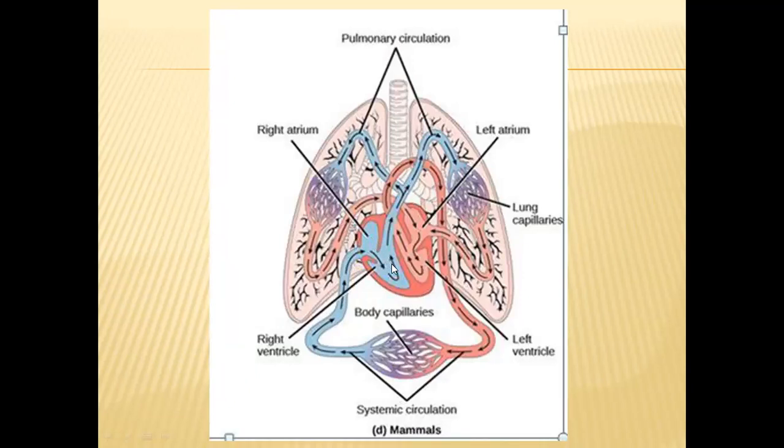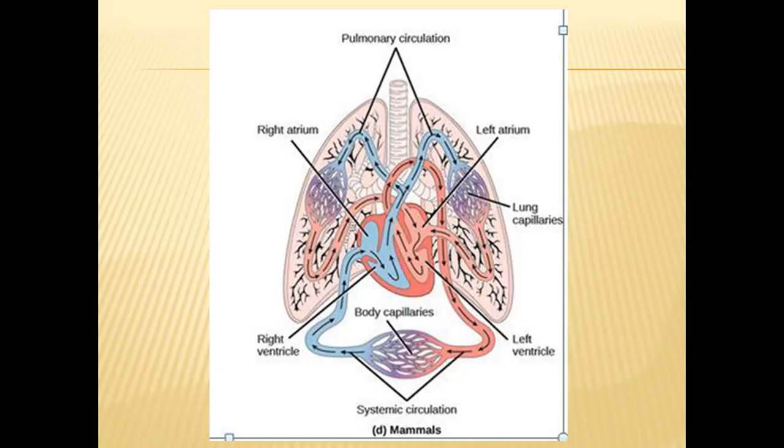From right auricle, it will go to right ventricle. From there, through pulmonary artery to the lungs, and from lungs, oxygenated blood will return through pulmonary veins to the left auricle, and from there, blood will reach the left ventricle. From left ventricle, the blood will be supplied to all organs except lungs through the systemic arteries or dorsal aorta. So in these organisms, we can see double circulation.